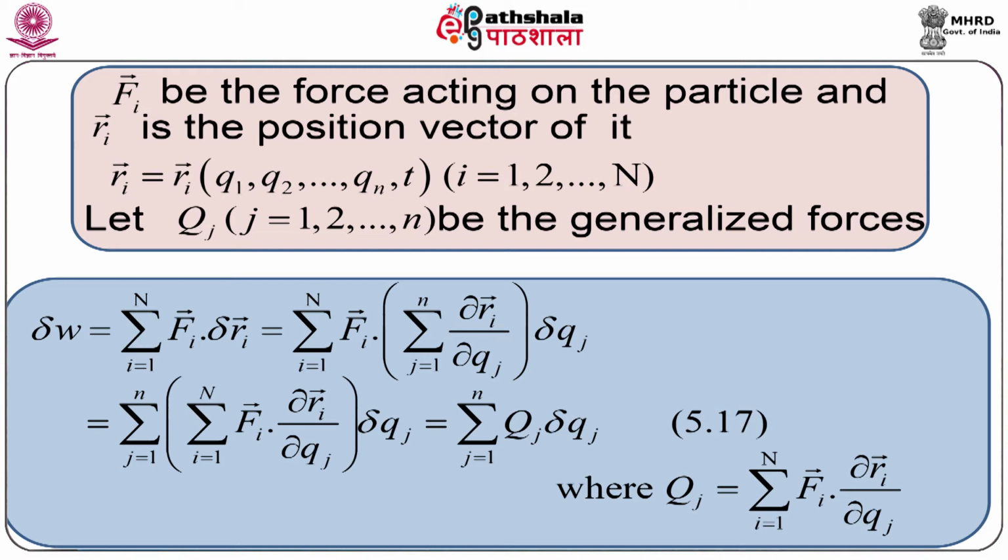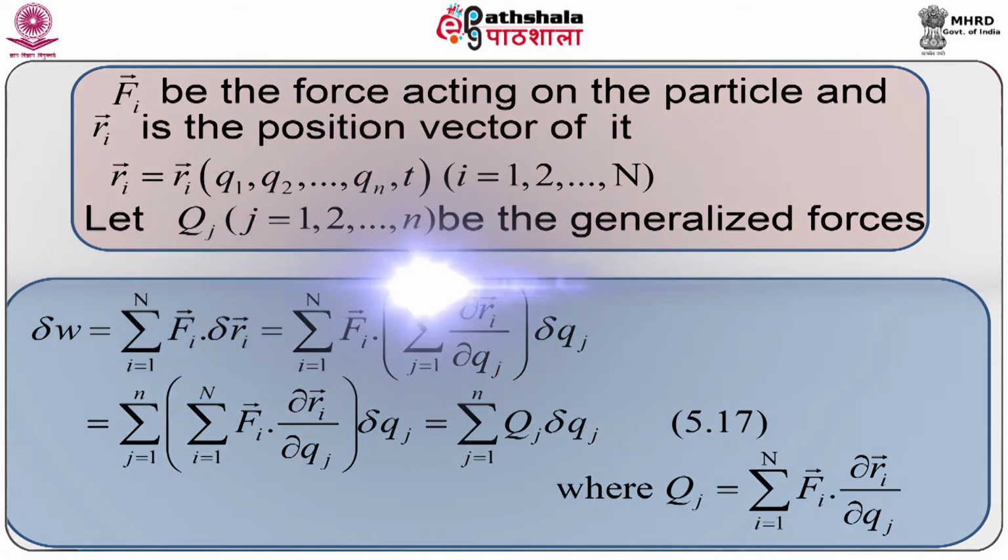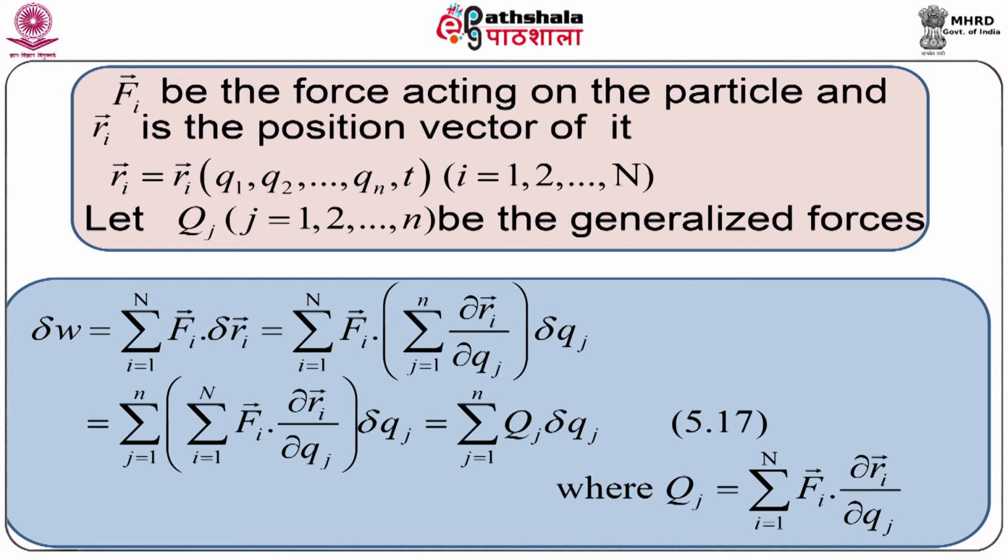Then delta W equal to virtual work done due to virtual displacements delta r_i vector at time t, which is given by summation i equal to 1 to capital N F_i vector dot delta r_i vector equal to summation over i equal to 1 to capital N F_i vector dot summation over j equal to 1 to small n del r_i vector del q_j delta q_j equal to summation over j equal to 1 to n summation over i equal to 1 to capital N capital F_i vector dot del r_i vector del q_j delta q_j.